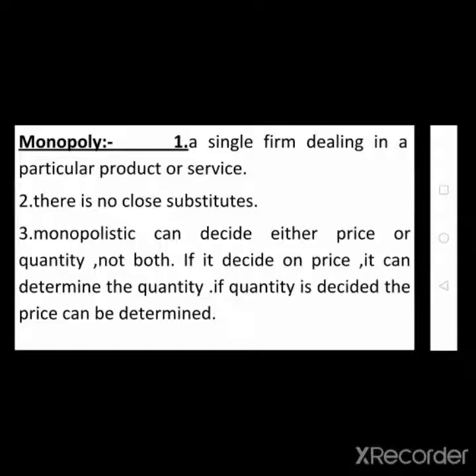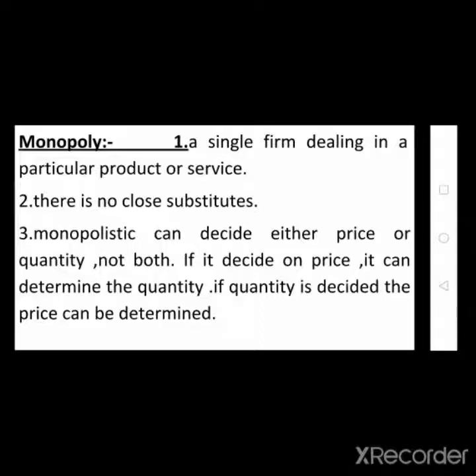In this monopoly competition, there are no close substitutes to the products. We already discussed in the first unit what substitute goods are. Tea is a substitute to coffee and coffee is a substitute to tea. Substitutes are those which fulfil the same type of needs as our product.